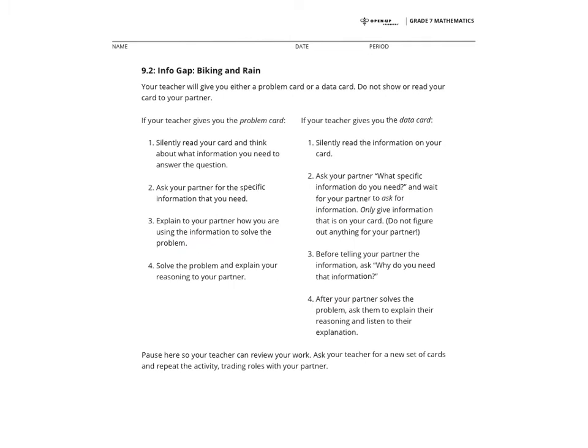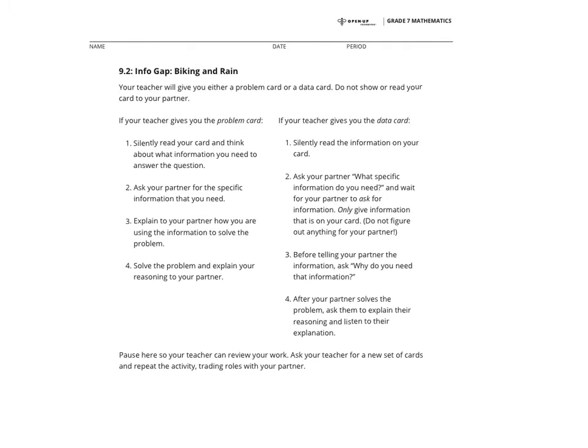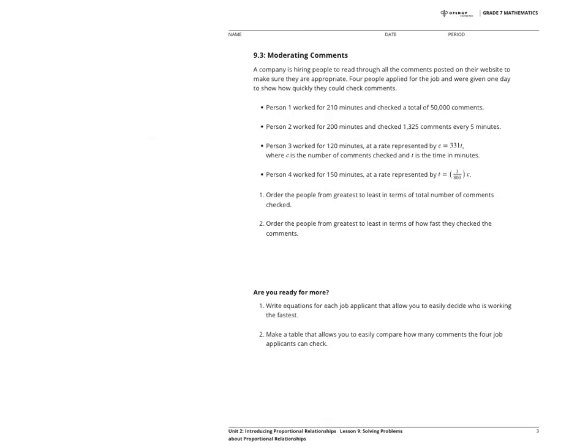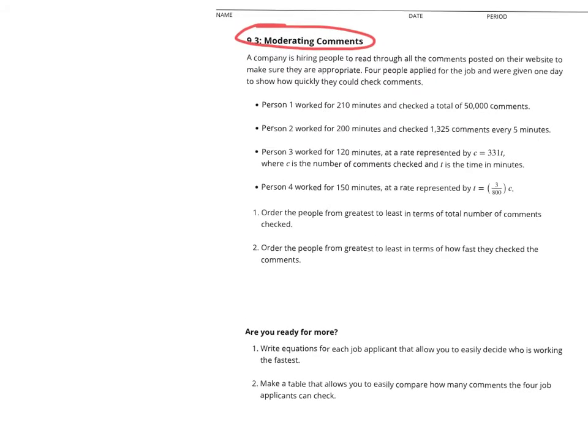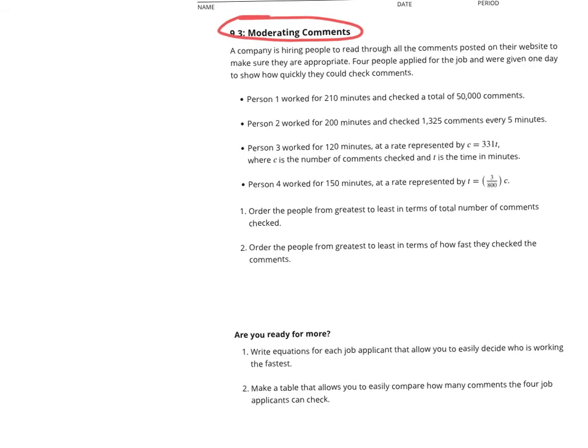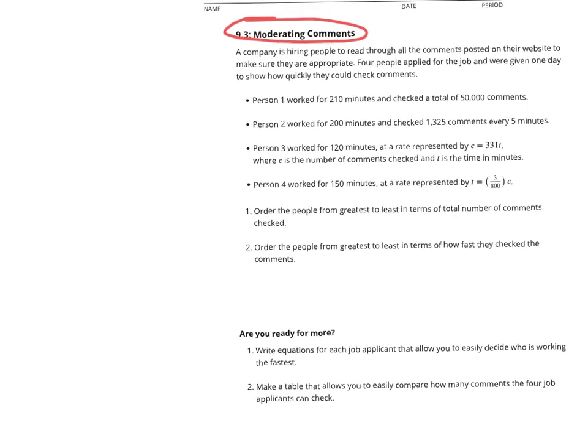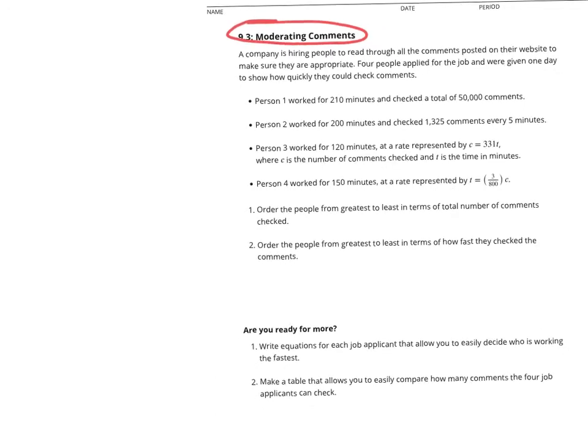And actually, this is the part we're going to skip, Activity 9.2. This is a good one to work with a partner in class, but we're going to skip it. We just do not have time today. So we are going to do this little Activity 9.3. This is a really good one. I usually love to do this one in class with everybody. We don't have that opportunity this year. But there's a lot of good math within this problem. So you and I together will work through Activity 9.3.